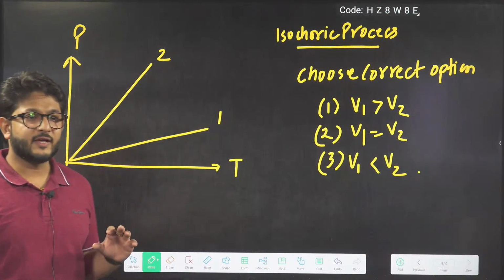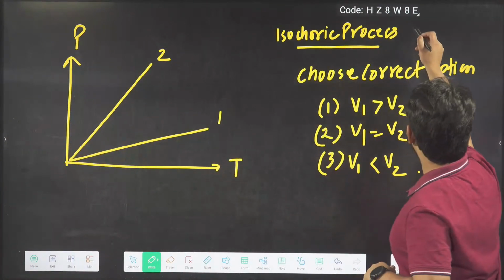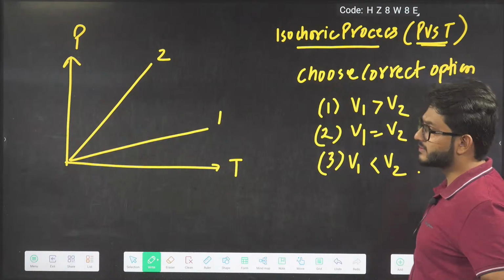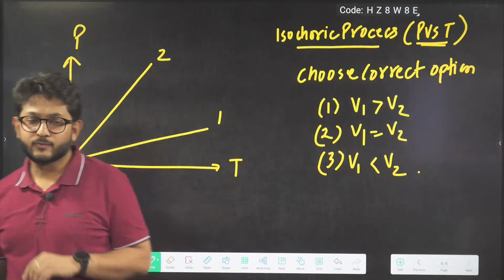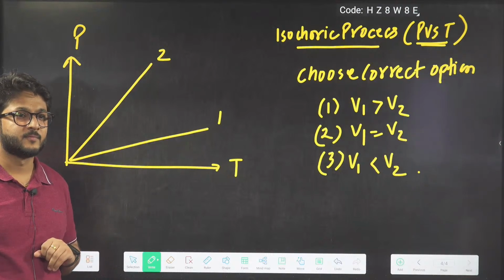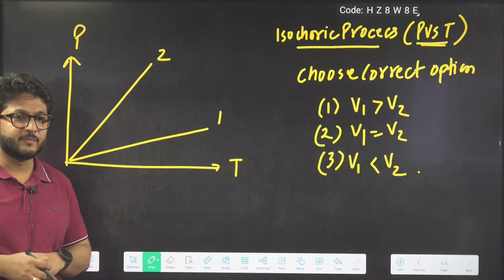Look, basics of isochoric process I told you, volume is constant. That is the P versus T curve. We are making a P versus T curve when volume is constant. Here we have given two options, 1 and 2. What will be the right answer? Equation-wise I have explained to you all. You have to now give me the answer.